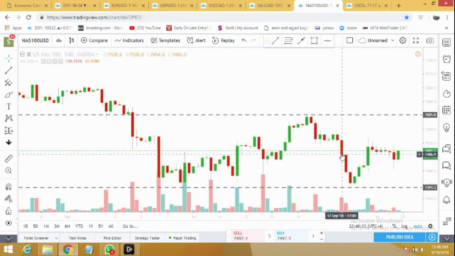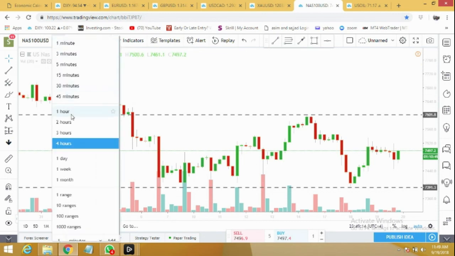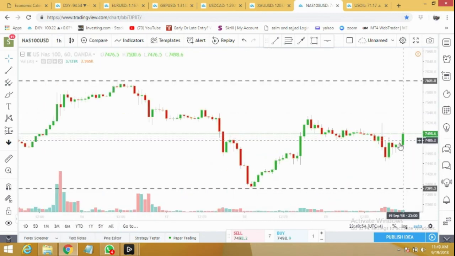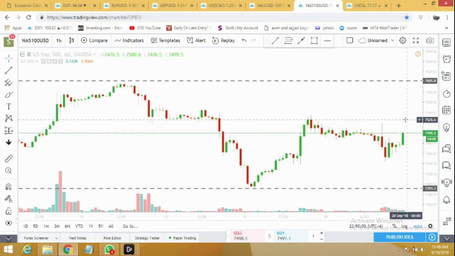Today we didn't see much movement in Nasdaq 100. There was time when it rallied, but then it dropped. After dropping down it bounced back, and at the moment it's looking stronger. For tomorrow I'm expecting it will rally to 7600 and much above. Let's see how it's doing on hourly time frame. After this bigger drop it has bounced back. Initially it's going to break 7525, and after that it's heading to 7600.